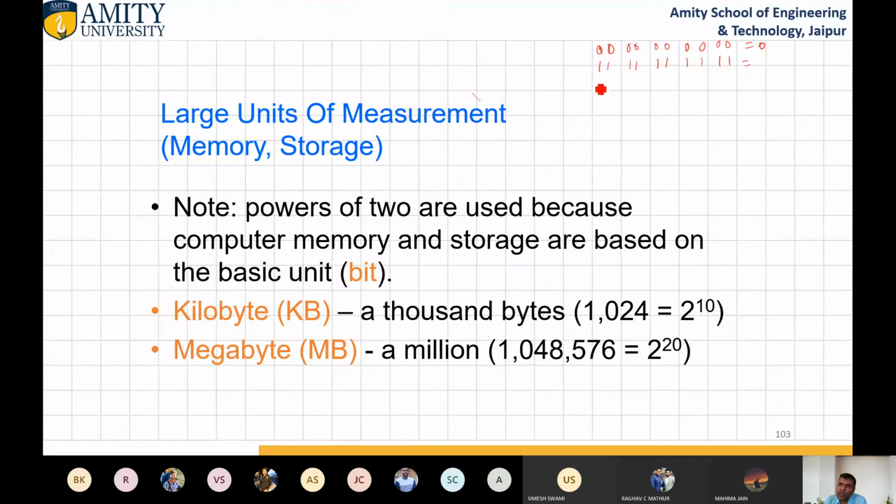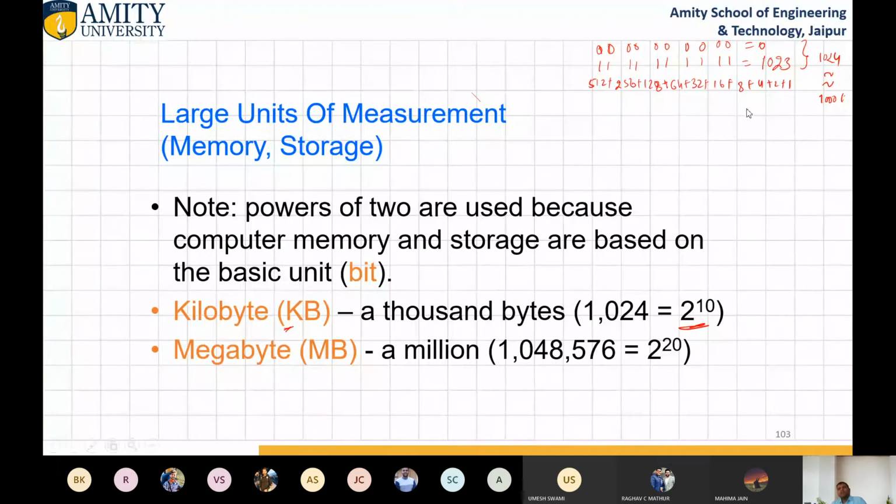If we add together 512 plus 256 plus 128 plus 64 plus 32 plus 16 plus 8 plus 4 plus 2 plus 1, if anyone has a calculator, he or she can calculate. So the answer is 1023. So the total number is 1024. Because this number is very near to 1000, that's why it is known as kilo. So 2 to the power 10 is a kilo.